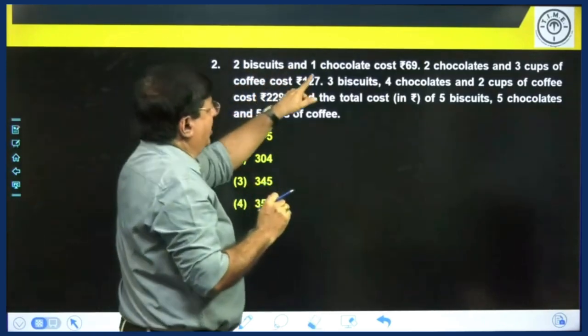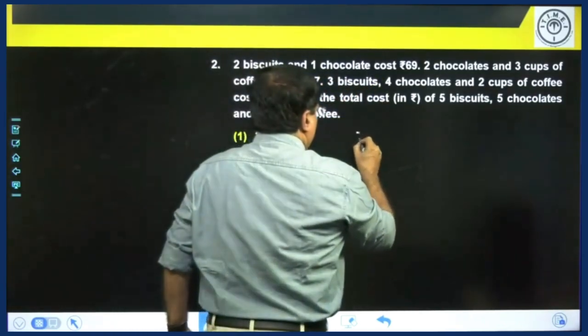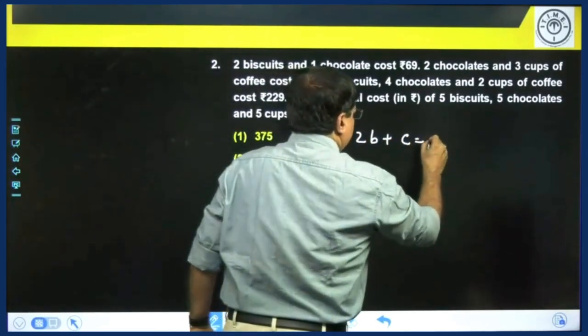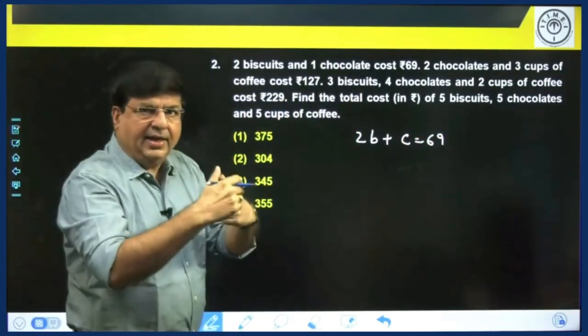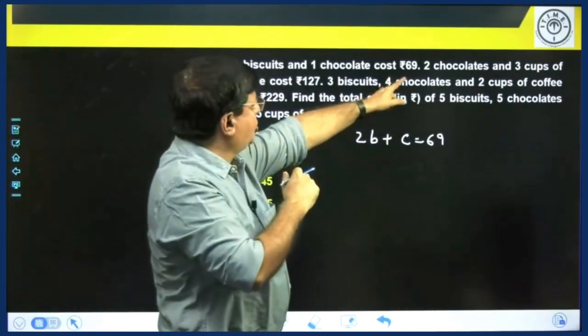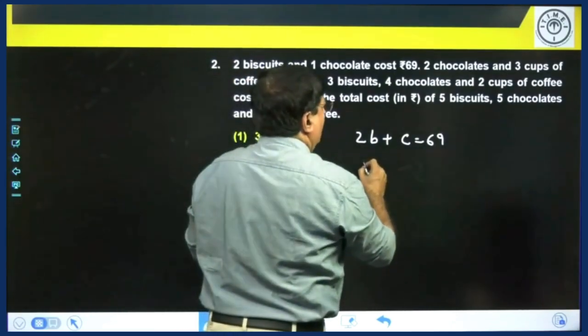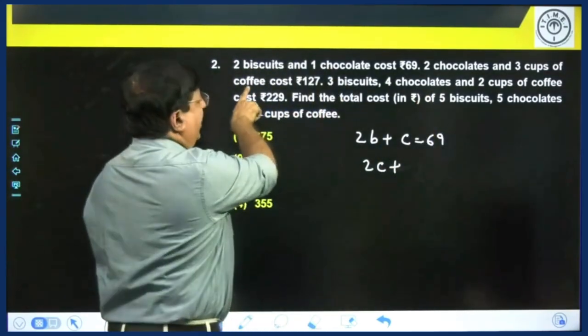2 biscuits, 1 chocolate, 69. So as I read, I write equations at the same time. 2 chocolates plus 3 cups of coffee.